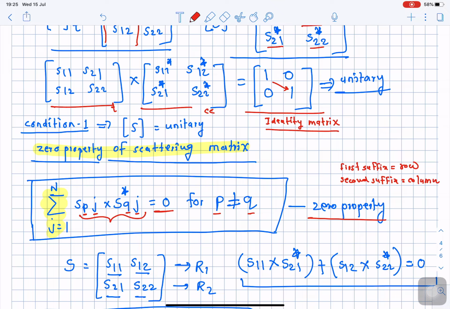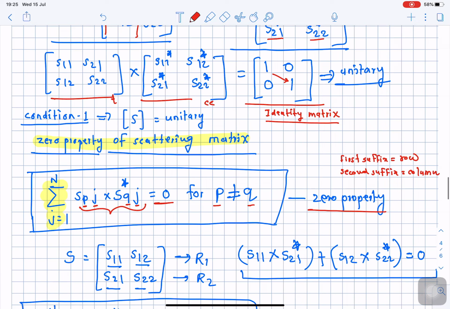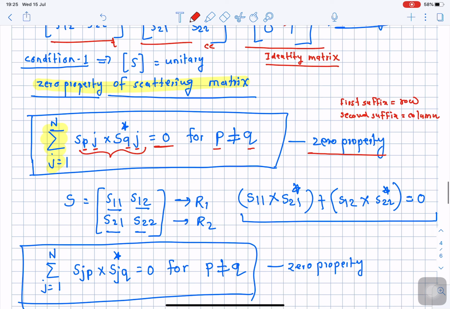Let us explain the zero property again by taking an example. Let us say we have a scattering matrix, S11, S12 over here. We know there are two rows. In row 1 we have S11 and S12. In row 2 we have S21 and S22.